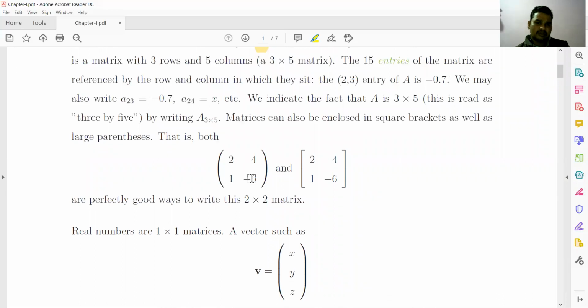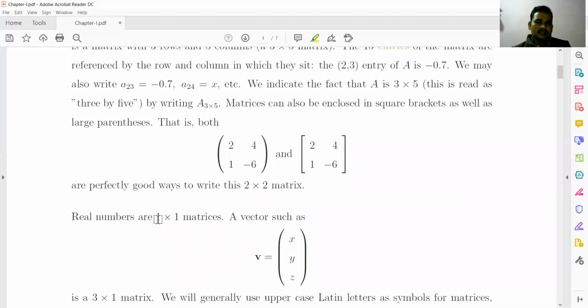This is a 2 by 2 matrix. These are the two different methods in which we represent or write a matrix, either in square brackets or in simple round brackets. Now these real numbers are 1 by 1 matrices. That is, any real number can be written in square brackets. It is nothing but a 1 by 1 square matrix, of order 1 by 1.